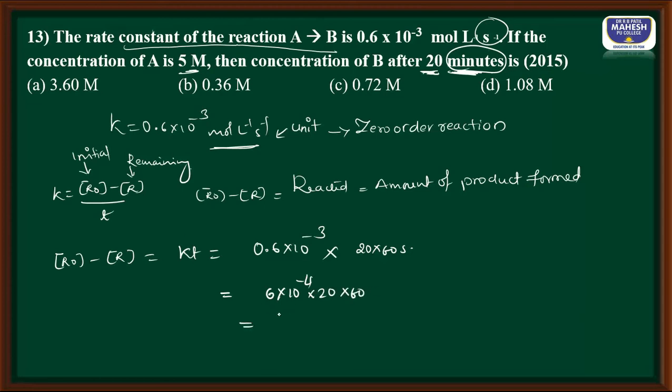When I multiply that, I can write 6 into 2 into 6 into 10 to the power minus 2. So automatically I can write 72 into 10 to the power minus 2, nothing but 0.72. Which option? Option C.